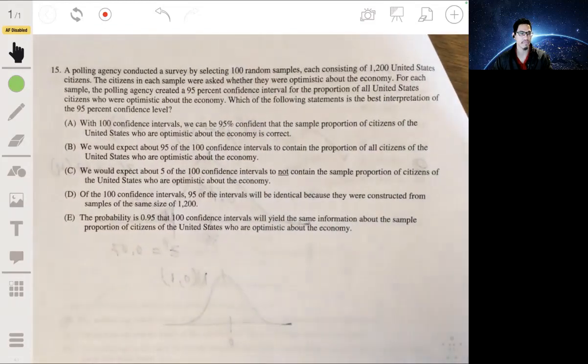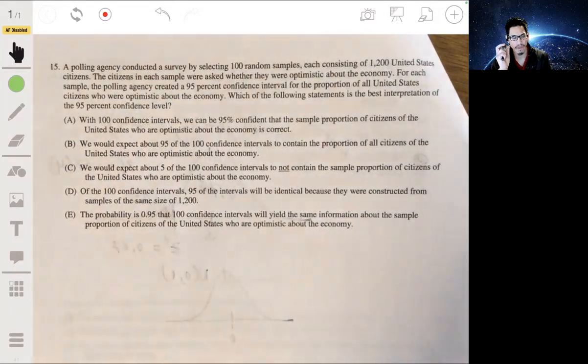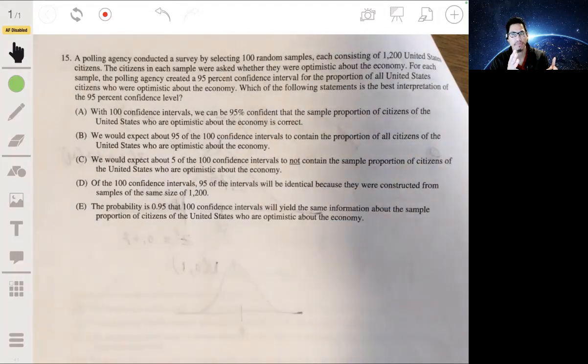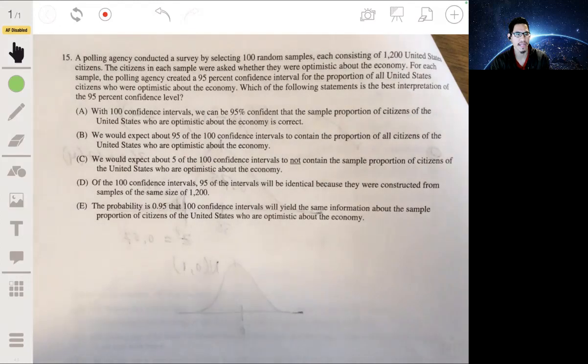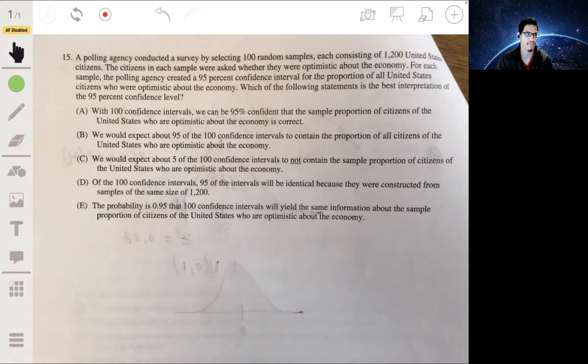Okay, so a confidence interval, remember, is a range of values that we're confident, we have a strong belief, is going to contain the true population parameter. So that 95% means we're 95% confident that this interval will capture the true population parameter. In this case, it's the true proportion.